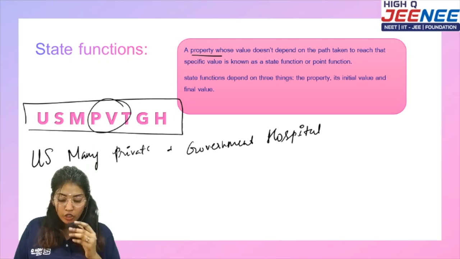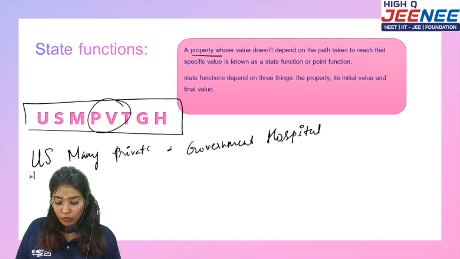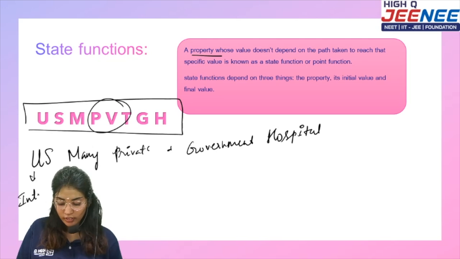U will be internal energy. These are the simple symbols for the particular terminology which you are going to see further.